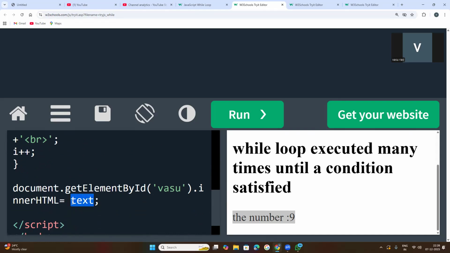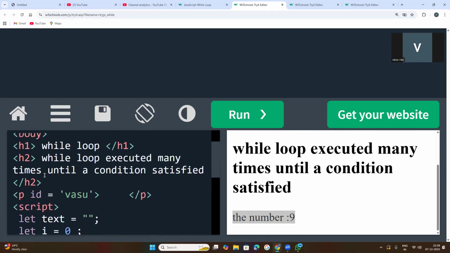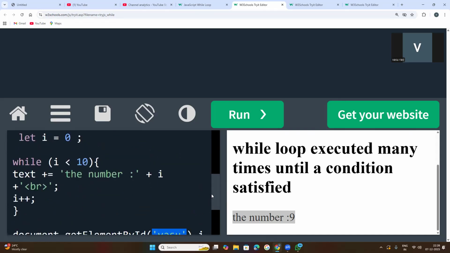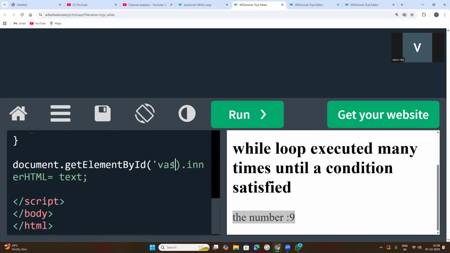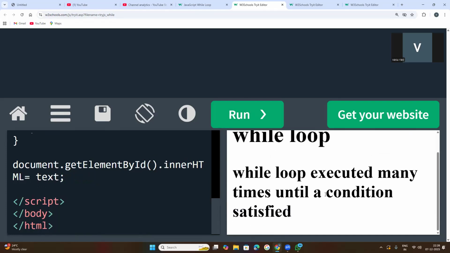If you do not pass this text variable, this innerHTML is used to display the content. The getElementById method and its one attribute innerHTML, these two will be used to display the content. But this attribute value, which is declared inside this paragraph section, is very compulsory. If you do not pass this value, you will get nothing here. See, nothing is there, because this variable is the HTML content which will be holding these numbers.